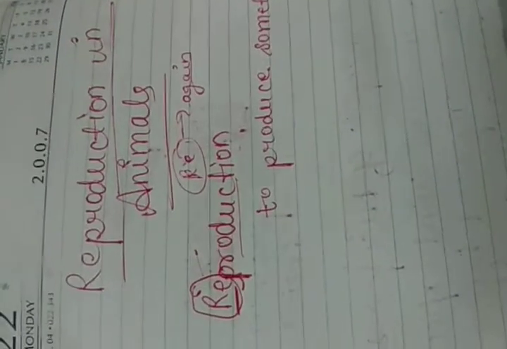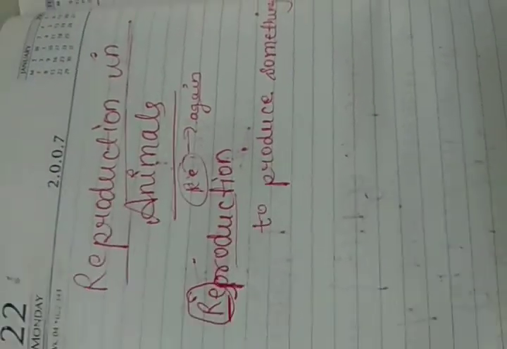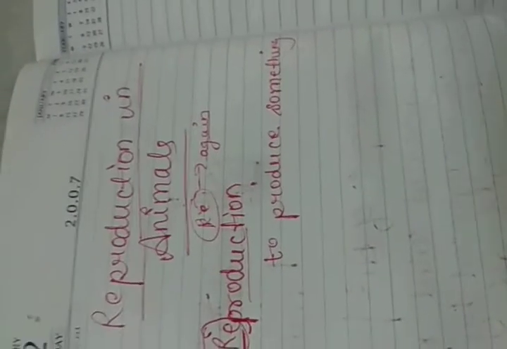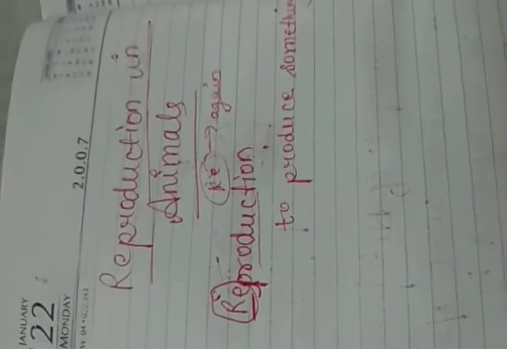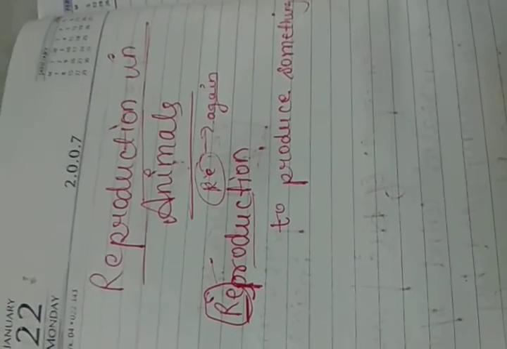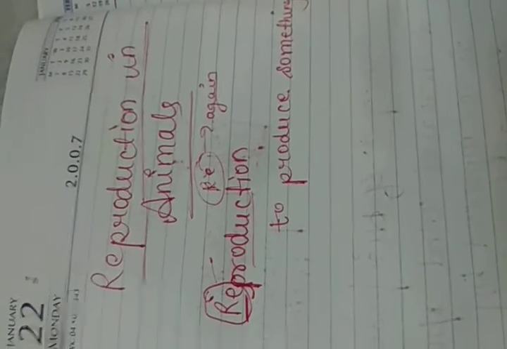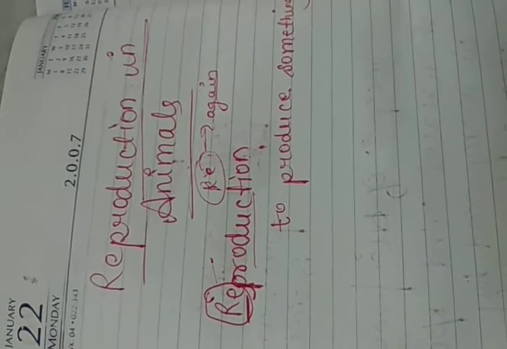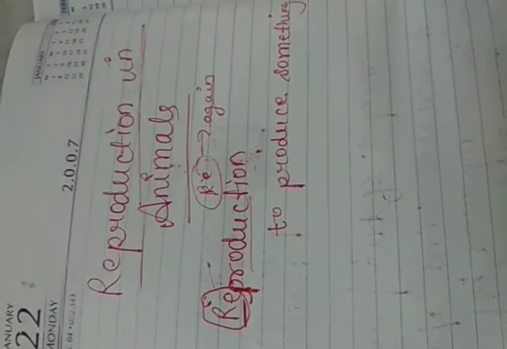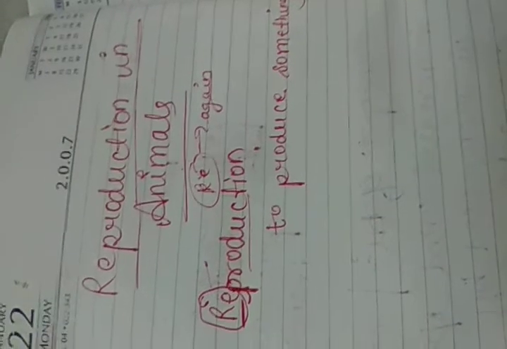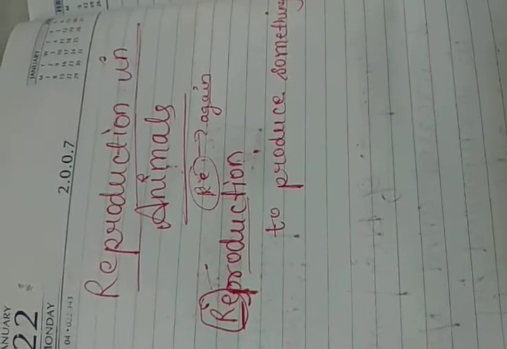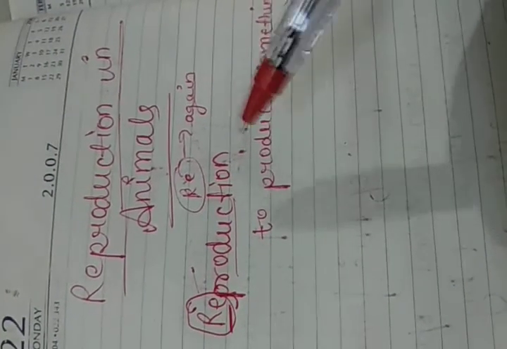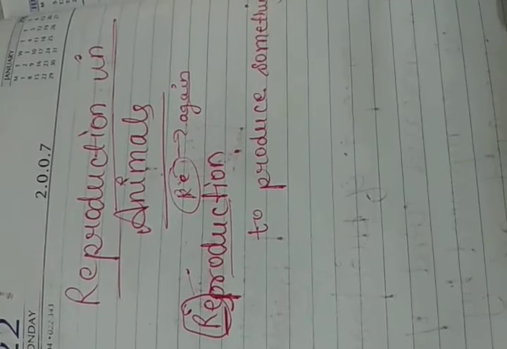Now, after your exam, we are going to start our new chapter, that is reproduction in animals. The topics we are going to cover in this chapter are introduction, modes of reproduction, sexual reproduction, in which we talk about male reproductive organs, female reproductive organs, fertilization and embryo development. Then asexual reproduction, where we are going to talk about binary fission and budding. Here we are going to see how different animals reproduce.